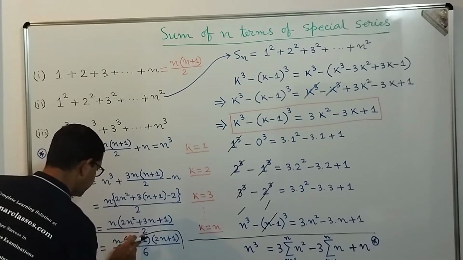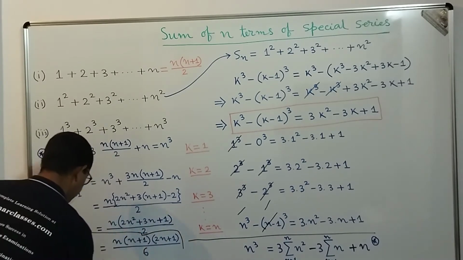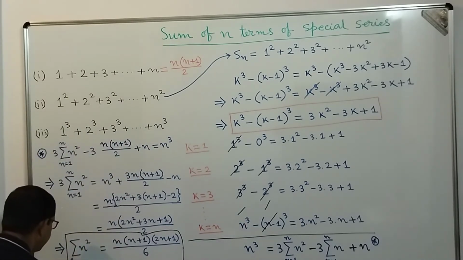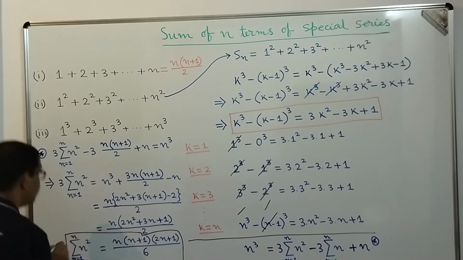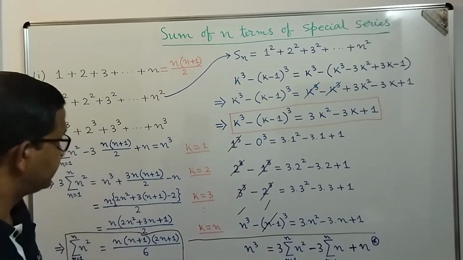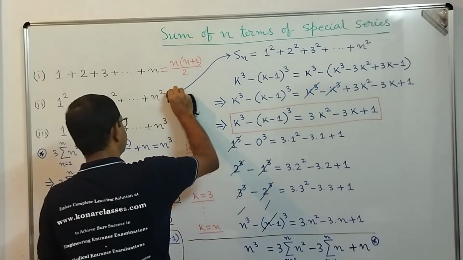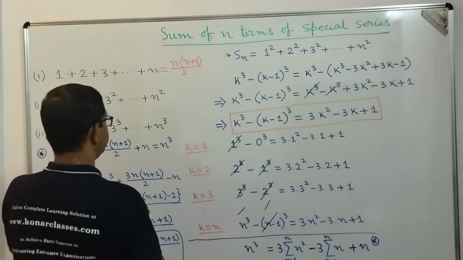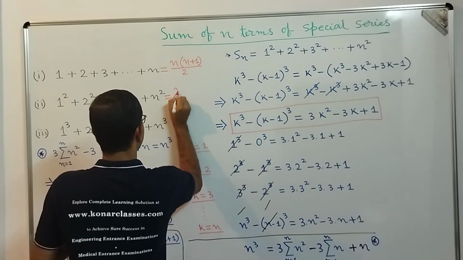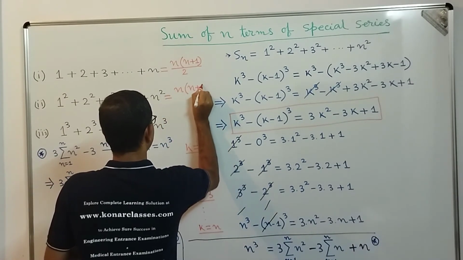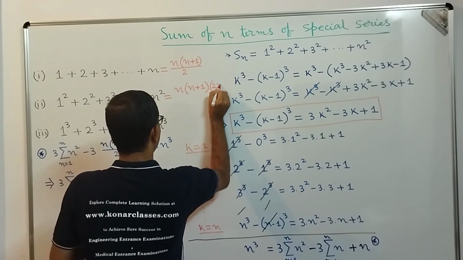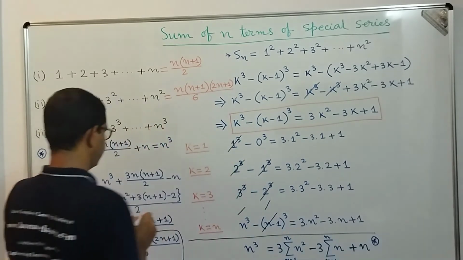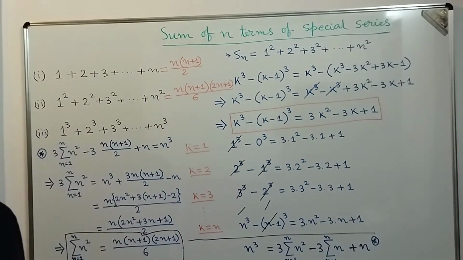So let me write it here. Obviously here n is varying from 1 to n. So what we get, dear students, is that the sum of the squares of the first n natural numbers is n into n plus 1 into 2n plus 1 by 6. Let me write it down here: this is equal to n into n plus 1 into 2n plus 1 divided by 6. Okay, I hope you got a very clear idea.